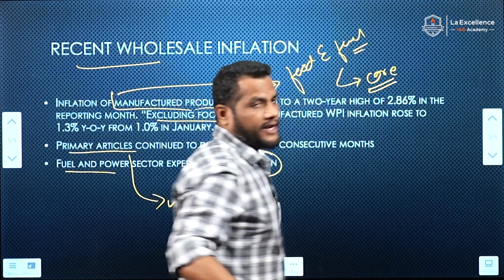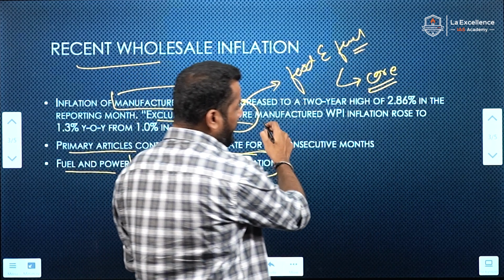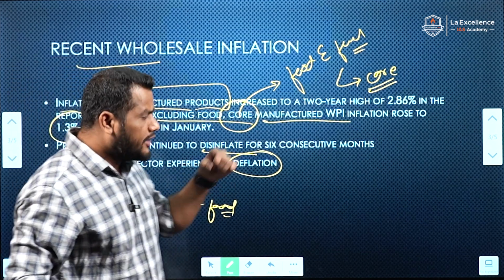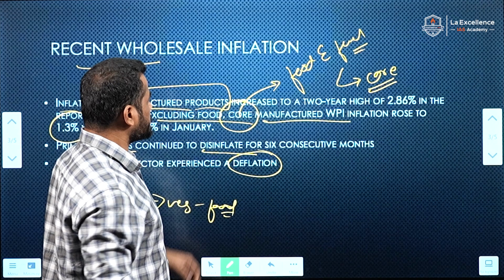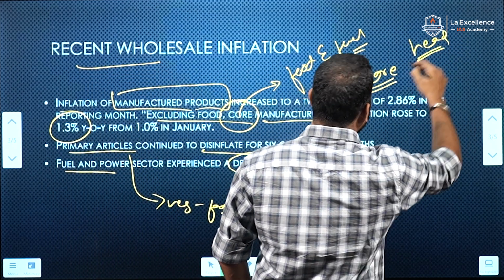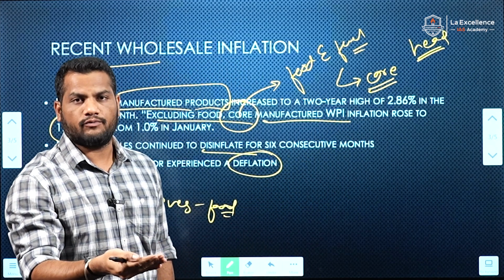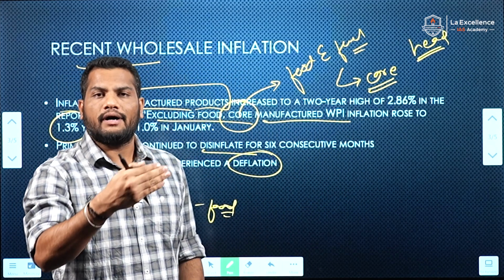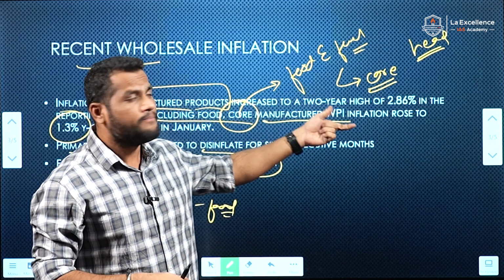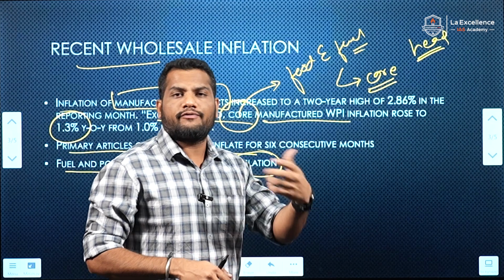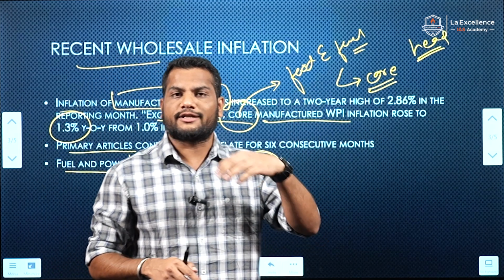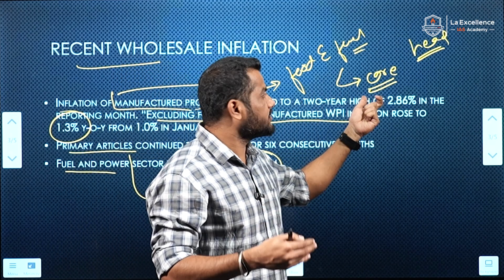With respect to wholesale price inflation, the core inflation of manufactured products rose to 1.3%. No need to mug up numbers. You should remember only what is core inflation and what is headline inflation. In headline inflation, food and fuel products are included. In core inflation, food and fuel are excluded. Why are food and fuel excluded from core inflation? Because food and fuel are volatile in nature.